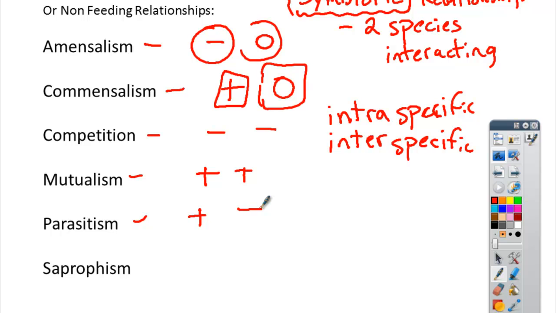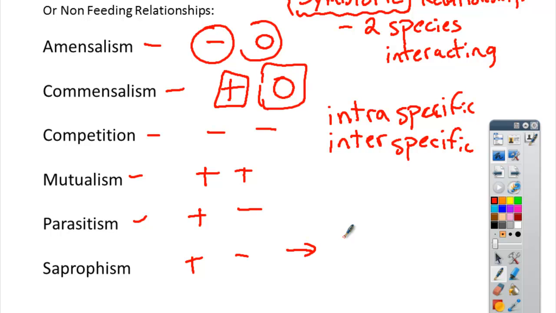And then, of course, you have the saprophytes, which are the last. And a saprophyte is the same exact relationship where one benefits and the other one doesn't. But this is a little bit different. This is kind of cheating, because a saprophyte is when an organism or species obtains its nutrients from dead or decaying plants or animals. All right, so one benefits at the expense of a dead organism. All right, and that's called a saprophyte.